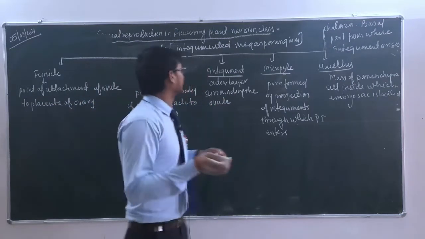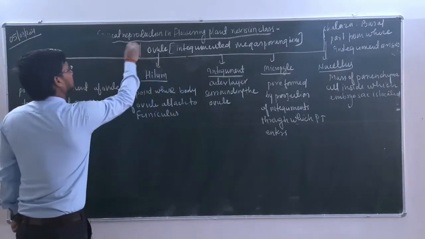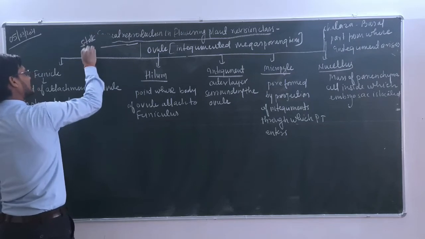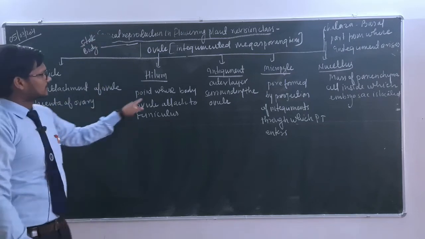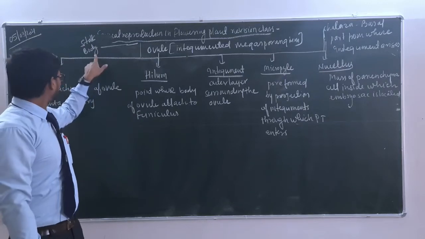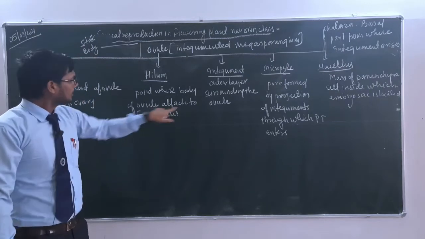यानी एक ऐसा पॉइंट जहां पे ओव्यूल की बॉडी, क्योंकि ओव्यूल में बेटा 2 रीजन्स होते हैं. एक को हम कहते हैं स्टाक, and another one is known as body region. So this is the point where body of the ovule attaches to funiculus. मतलब ये जो बॉडी वाला रीजन है ओव्यूल का, how it attaches to the here funiculus.